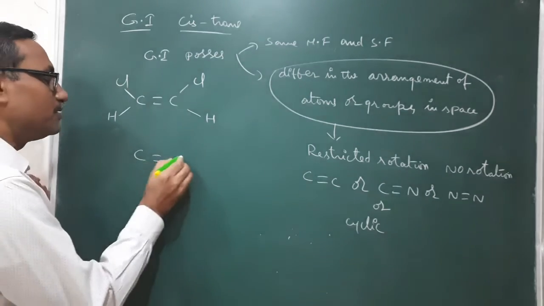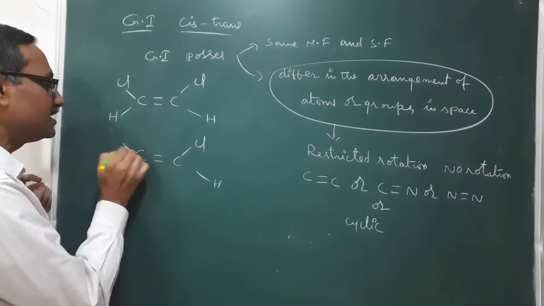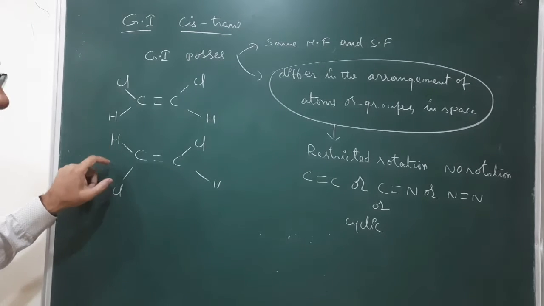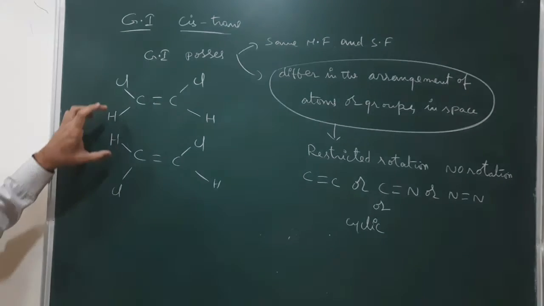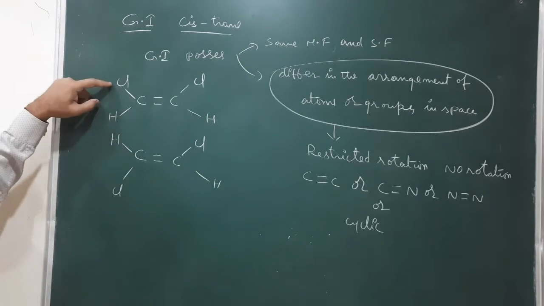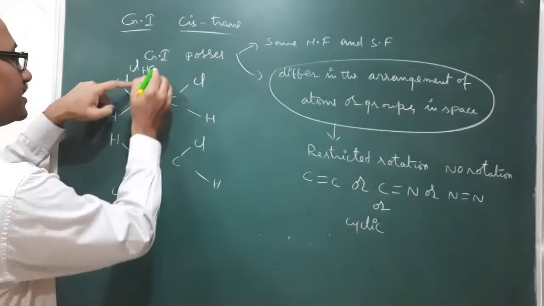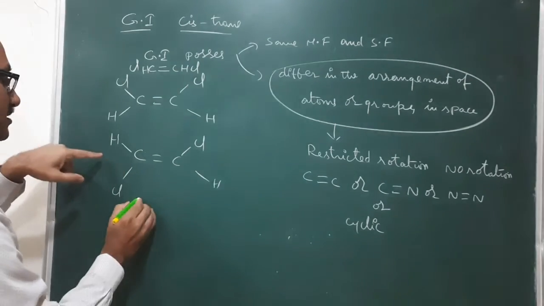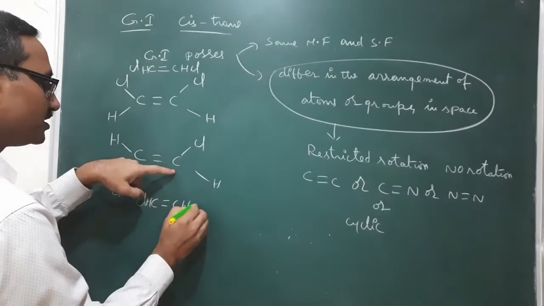Here the two groups are spatially different, meaning the spatial arrangement of these atoms is different. The structural formula is the same: Cl, CH, double bond, CH, Cl.